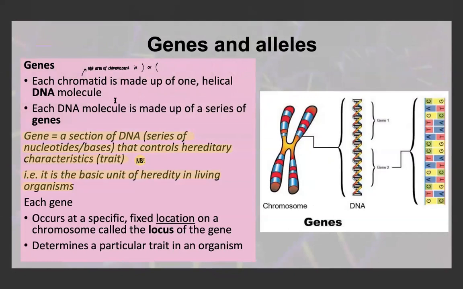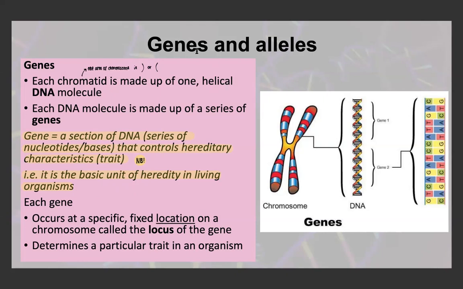So just comparing genes and alleles, we know that each chromatid, so each arm of the chromosome, is made up of one helical DNA molecule. Each DNA molecule is made up of a series of genes, so sections of DNA called genes. A gene is a section of DNA, so a series of nucleotides or bases, that controls hereditary characteristics, so that controls the traits that are passed on to the next generation. That is, the gene is the basic unit of heredity in living organisms. Each gene occurs at a specific fixed location on a chromosome, which is called the locus of the gene, and each gene determines a particular trait in an organism.